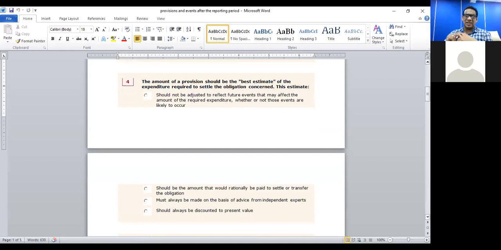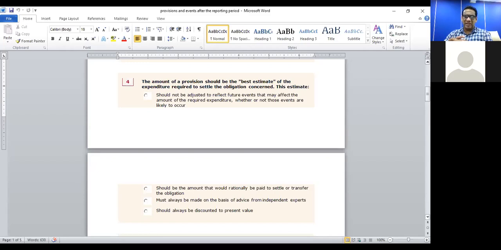So first understand the question. The amount of a provision should be the best estimate of the expenditure required to settle the obligation. So what is this estimate? First answer: should not be adjusted to reflect future events which may affect the amount of the required expenditure, whether or not those events are likely to occur. Should be the amount that would rationally be paid to settle or transfer the obligation.